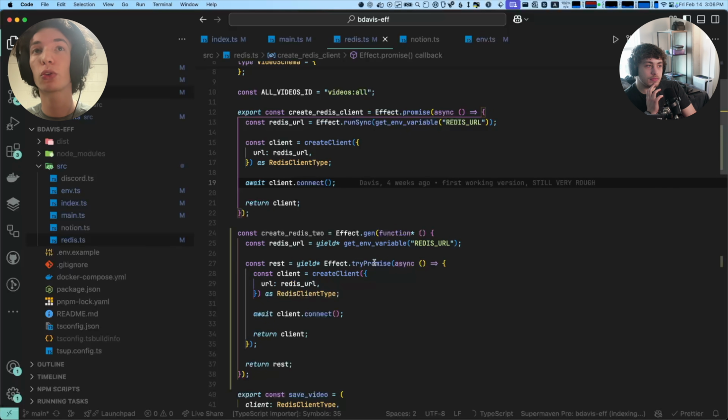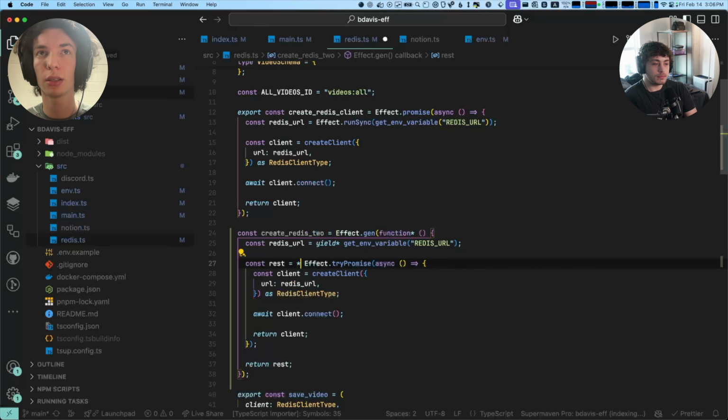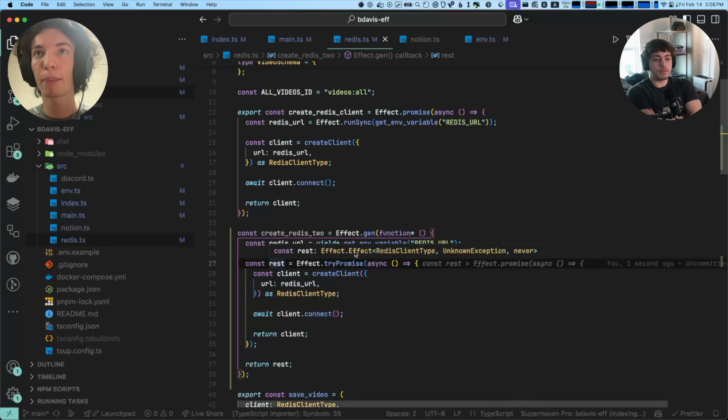But try promise will wrap any error in this unknown exception. So now we have no clue what the error is, because with promises the errors aren't typed. But at least it's tracked in the error channel.